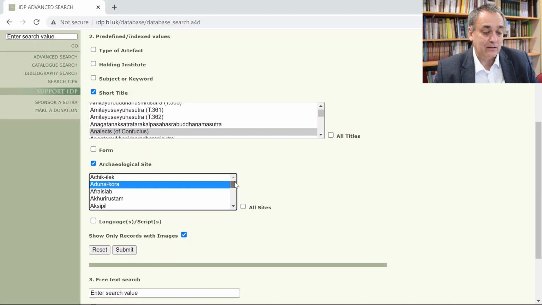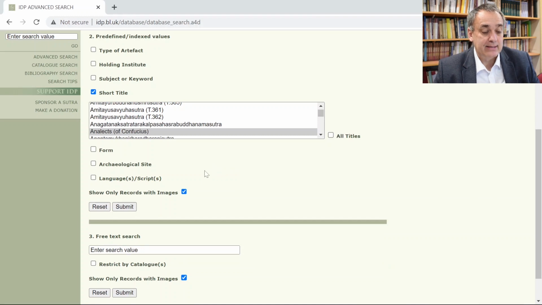And again, this is a little bit misleading because there are quite a number of sites here and you may not know which one you want to select. But for Dunhuang, you can just select Dunhuang Mogao, or better yet, not select anything, because you will probably not find many examples of this text at other sites, and if you do, then that's quite interesting in itself also.